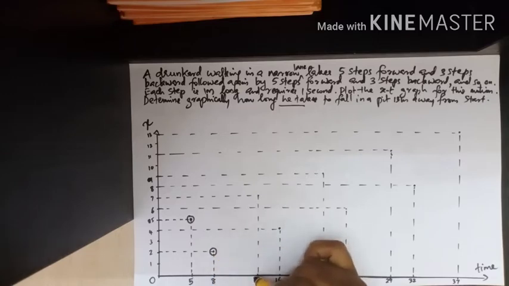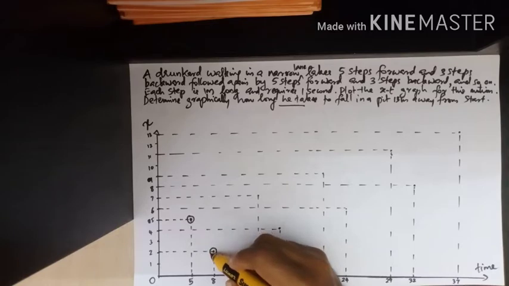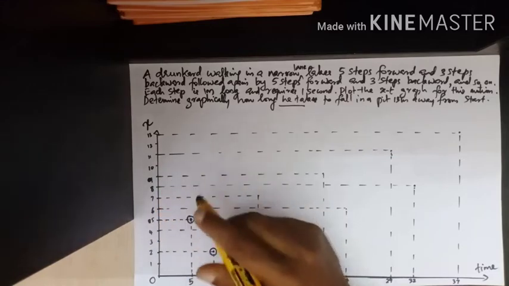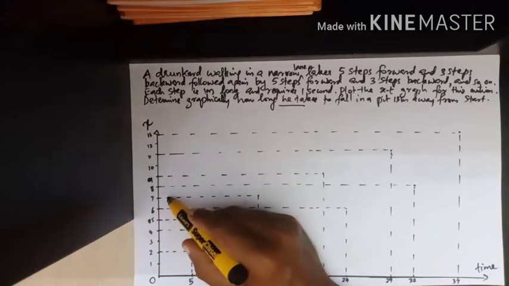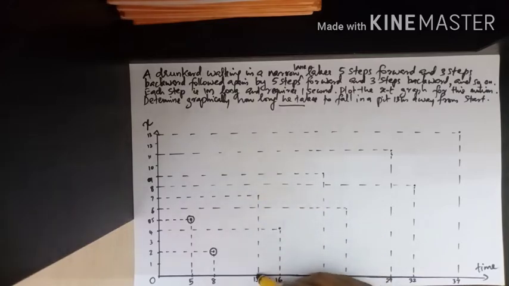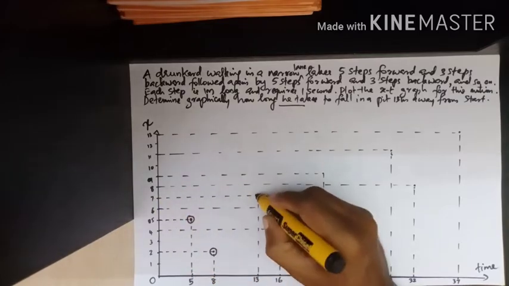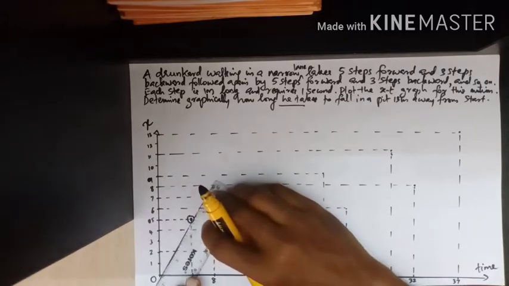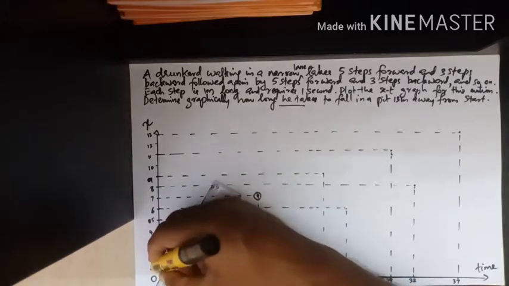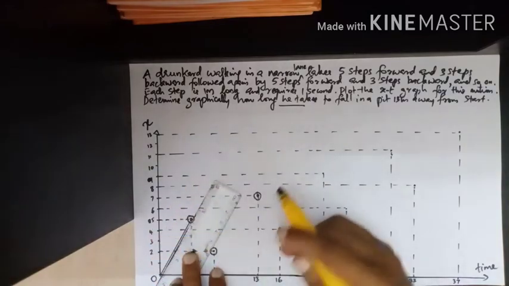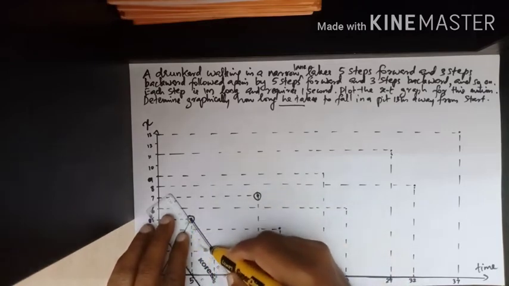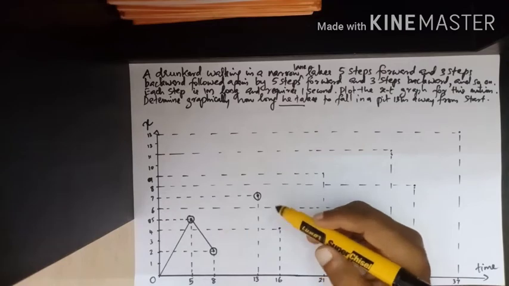Now in 5 seconds, from 2 meters he walks 5 meters forward, means 2, 3, 4, 5, 6, 7. Here he advances forward and reaches a position of 7 meters, and he takes 5 seconds. So in 13 seconds, he is at a position of 7 meters. Okay, now we can join these points. So using a scale, we join these points. Starting from 0, he initially travels to 5 meters, then comes back, means he is at a position of 2 meters after 3 seconds. Again after 5 seconds, he is at a position of 7 meters.